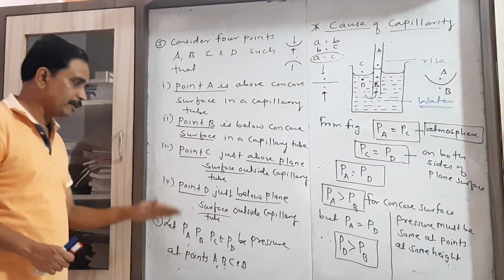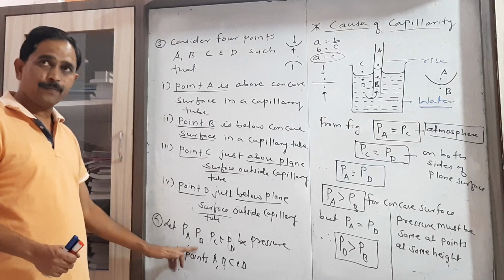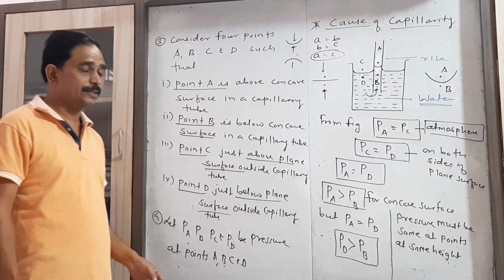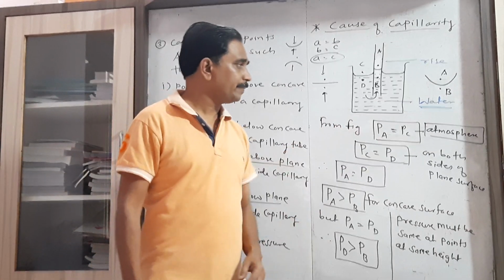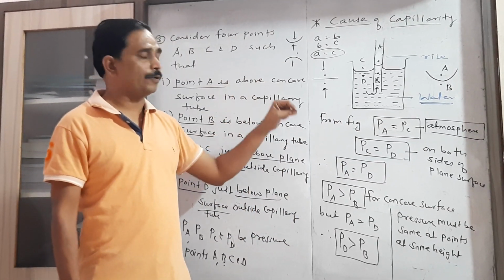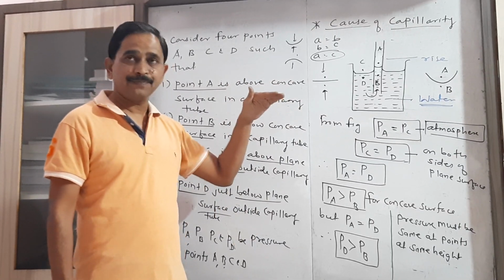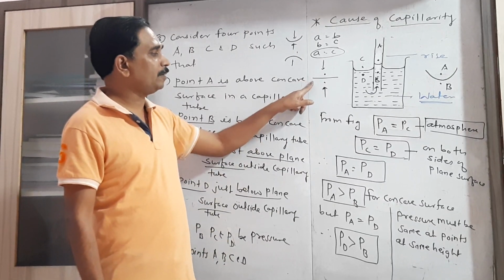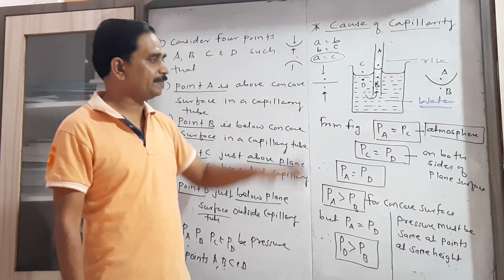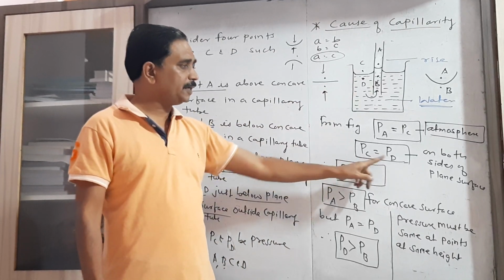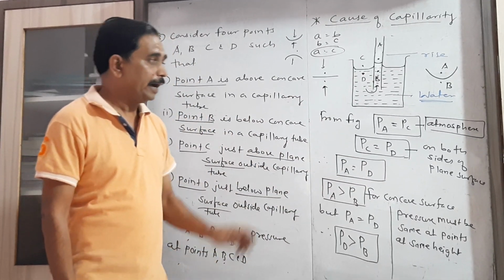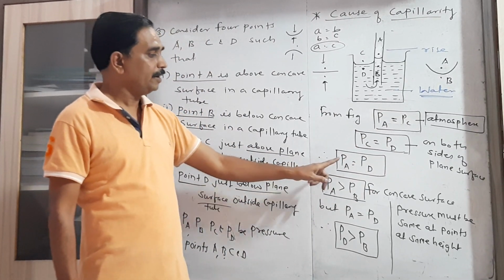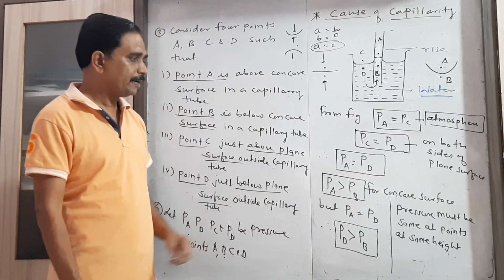Then consider the respective pressures at those 4 points: PA, PB, PC and PD. These are the pressures at their respective points. Then use the concept: as C and A are both points open to the atmosphere at the same height, therefore PA must be equal to PC. Then in case of plane surface, the pressure on both the sides must be the same. That's why right here PC equals PD. As PA equals PC and PC equals PD, that's why we write here pressure at A equals pressure at D.